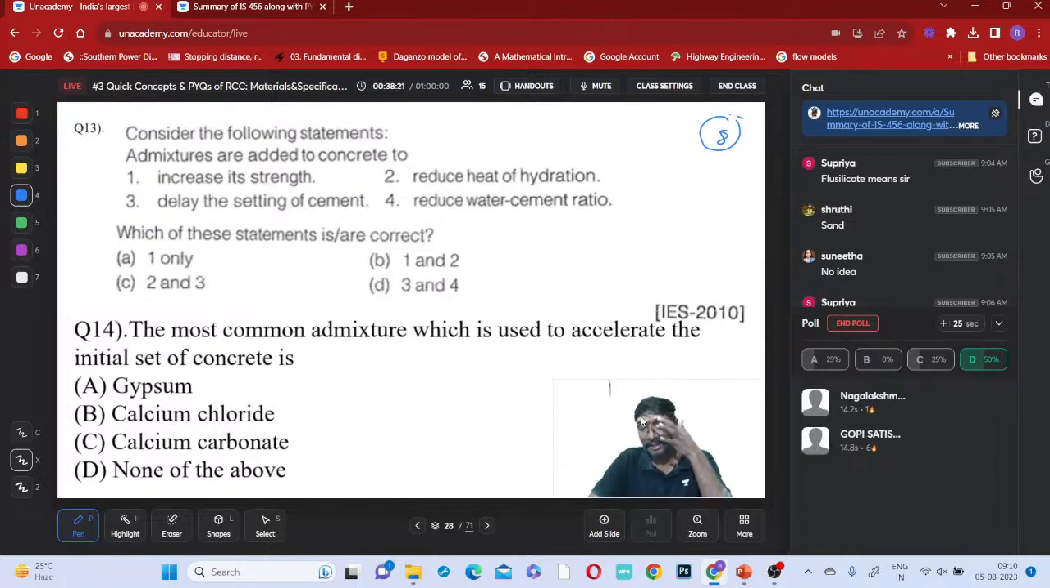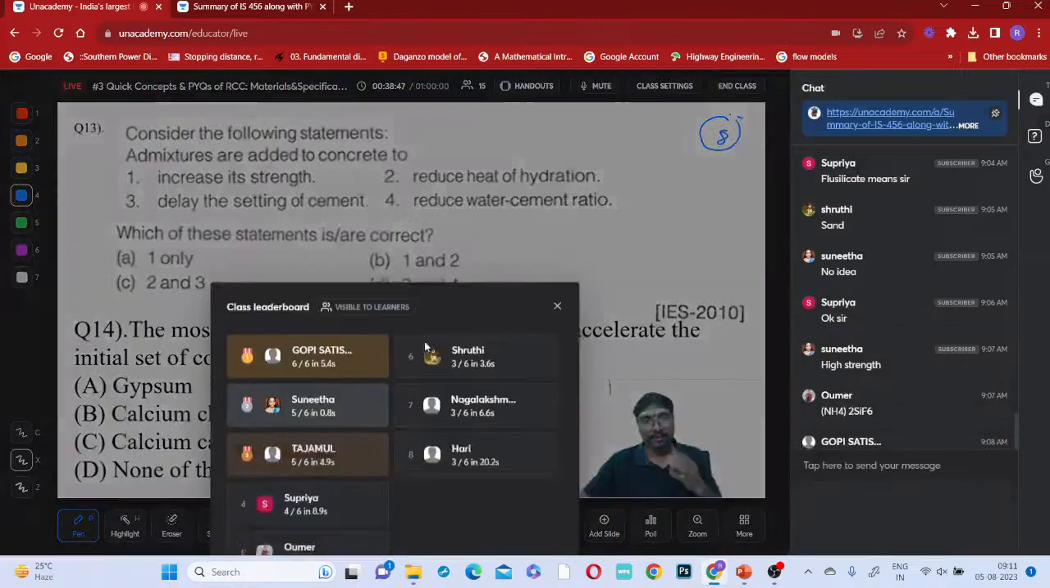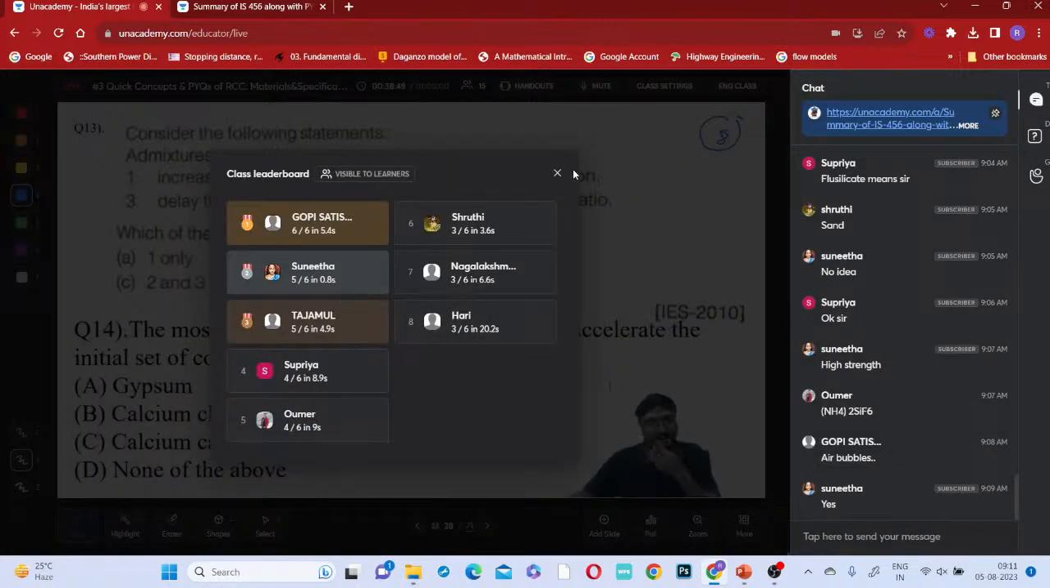Lakshmi and Gopi answered correctly. Hari also answered correctly. Right, only these three. Gopi first, Sunita second, and Tajamul third.